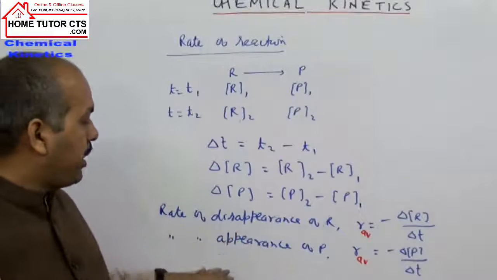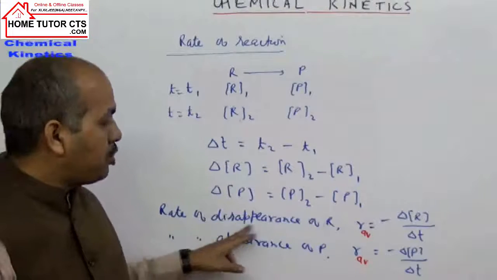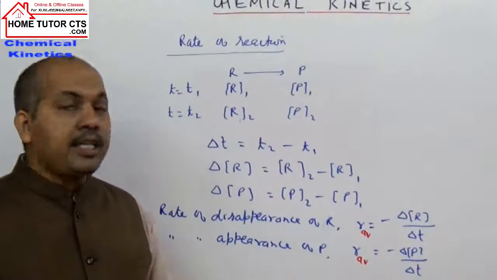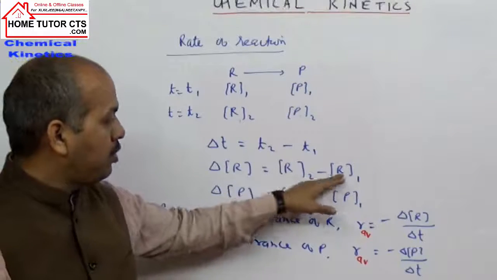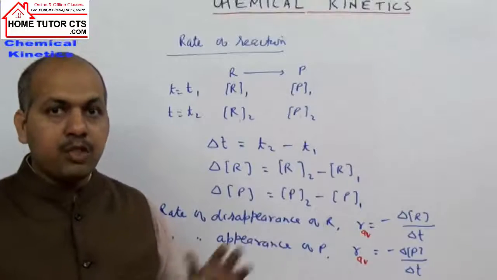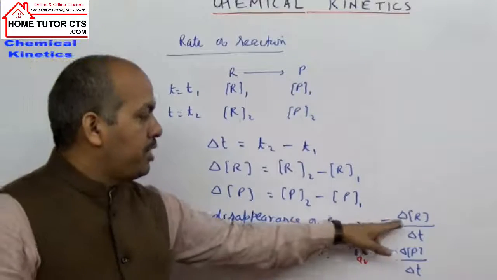So rate of reaction can be expressed in terms of reactant or product. When this value is taken, R2 will be less than R1, so delta R is negative.